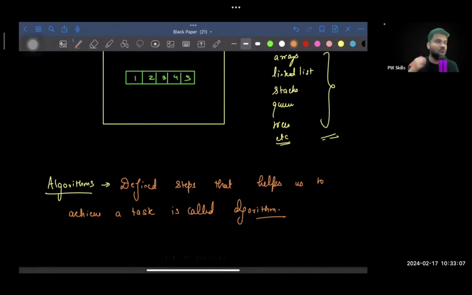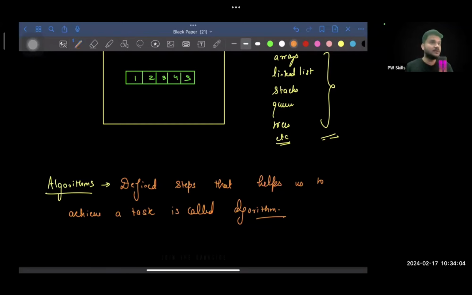If let's say you want to go from one place to another, and you try Google Maps, right? Then Google Maps does some defined set of steps and identifies the shortest path for you. That is what? An algorithm, right? It uses some shortest path algorithms. Okay, more examples. Let's say you are using Snapchat. On Snapchat, you can have filters. How are those filters applied on your images and videos? There's a defined set of steps: your video will be loaded in real time, on your video there will be one more layer added, and that layer will be coded to respond based on your facial expressions. It will identify points on your face and then fix those filters on your face, so on and so forth. Everything is a defined set of steps.